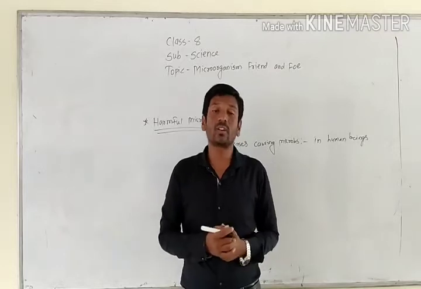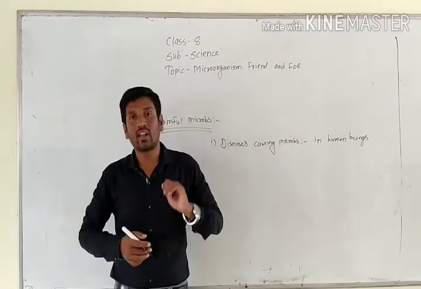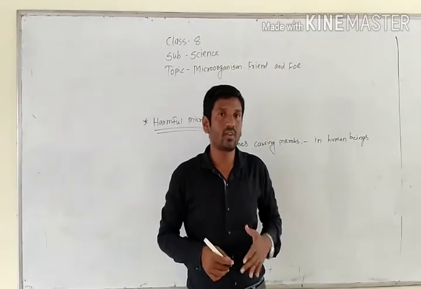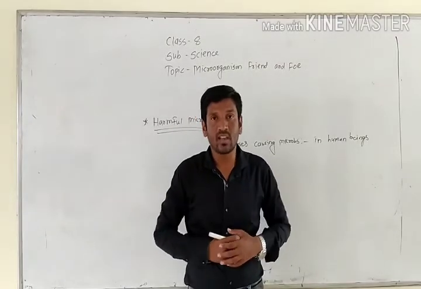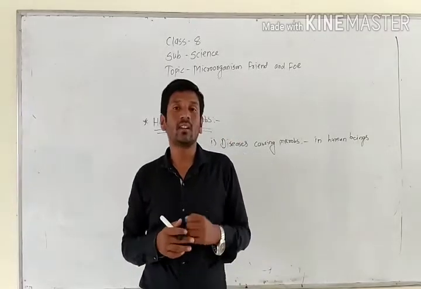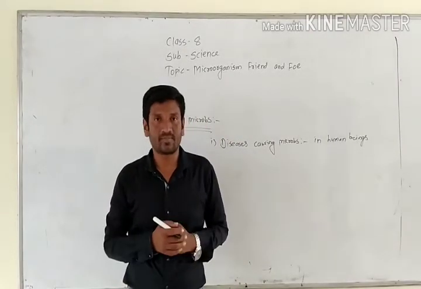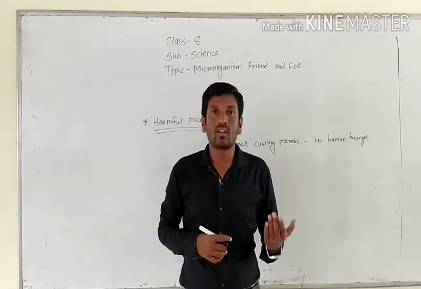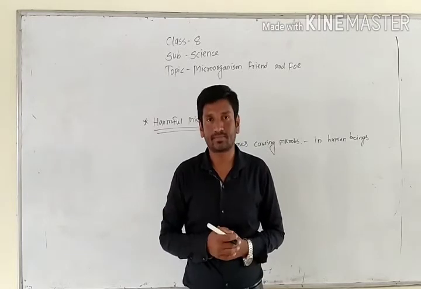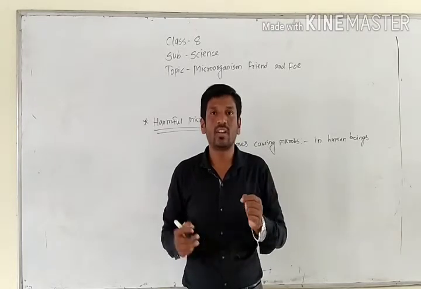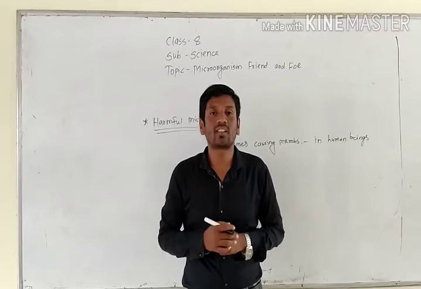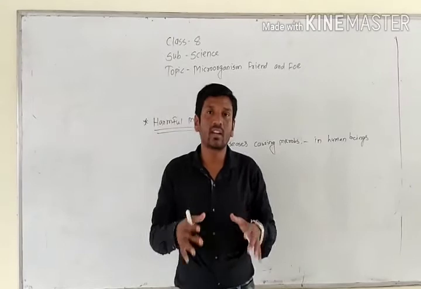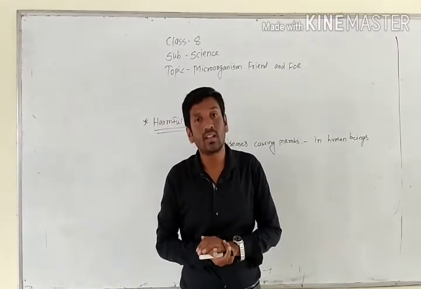Next we are going to see the mode of transmission. Mode of transmission means how the disease is transmitted from one person to another. The modes of transmission differ. We can consider them as air, water, food and direct contact. These are the modes of transmission for communicable disease, meaning how they transfer from one person to another.